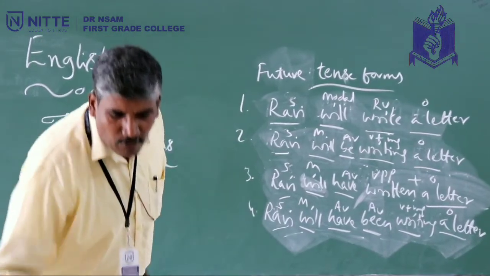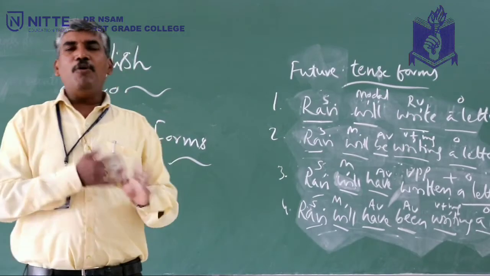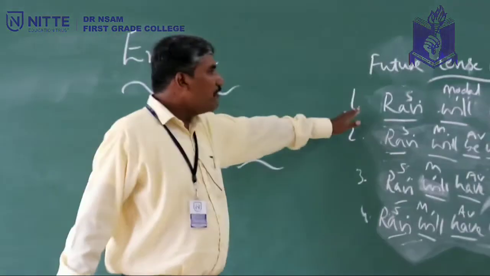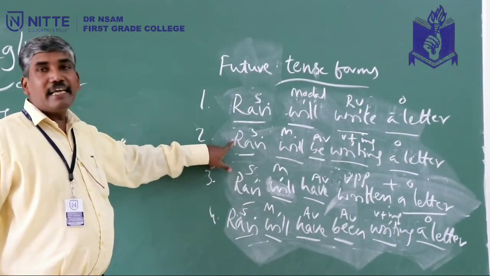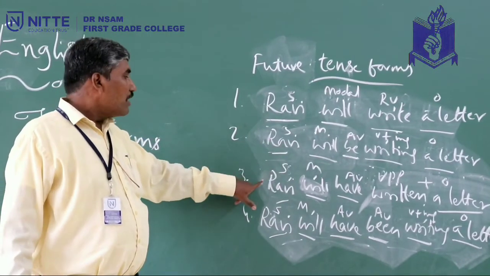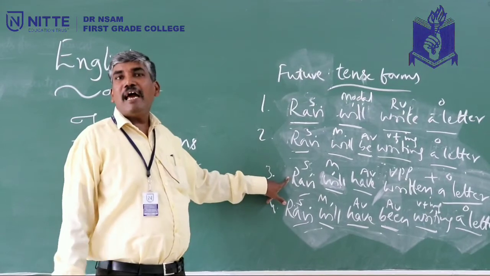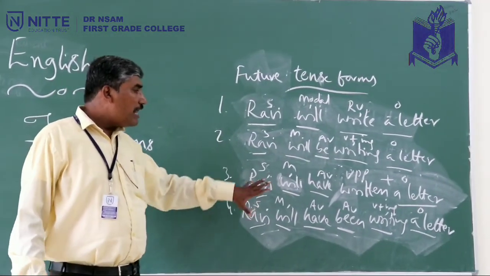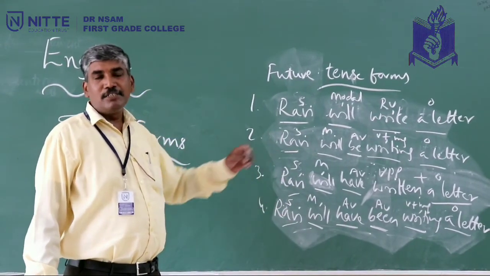Now I have given just this one example. What is it that you have understood? Okay, how do you think you can arrive at the exact time? So look at these things. Ravi will write a letter. Exactly, this is future tense. Ravi will be writing a letter. Future continuous tense. Ravi will have written a letter. Say for example, by the time I go there, you will have written a letter. So this is exactly future perfect tense. And Ravi will have been writing a letter. So this is future perfect continuous tense.